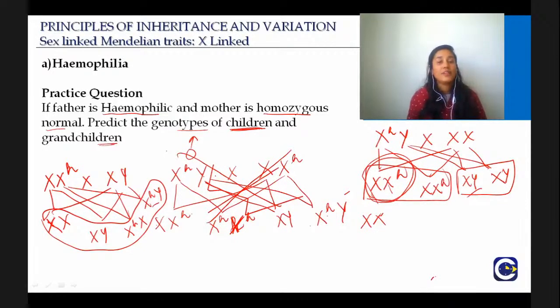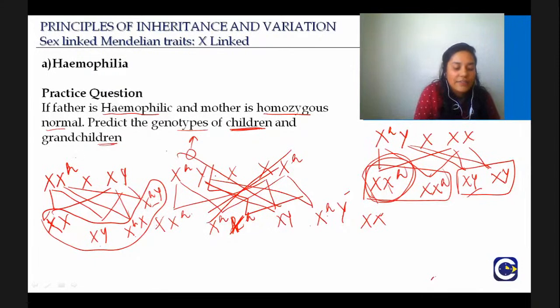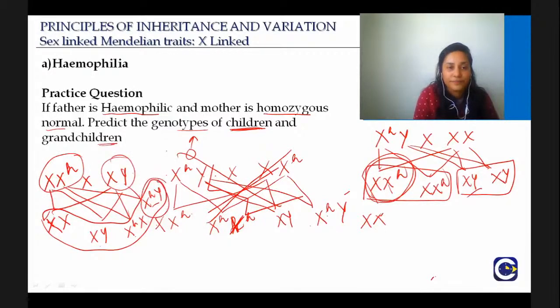So one thing that we have to understand from what we did just now in all this mess is that whenever we have a carrier female and a normal male, half of the males will be affected and half of the males will be normal.